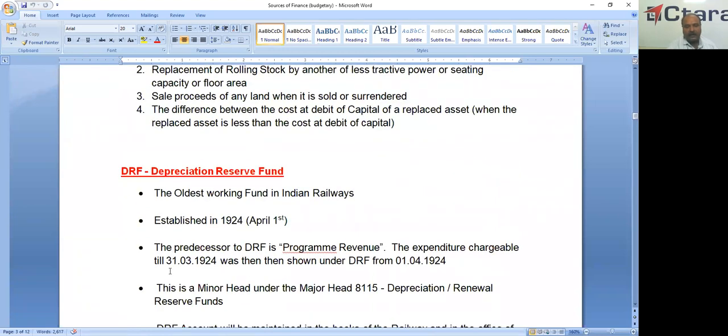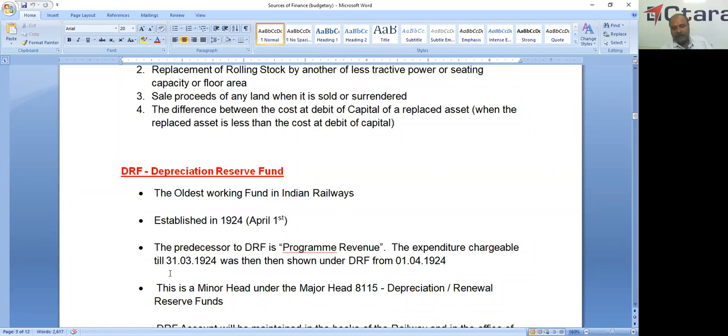Now we'll check the DRF. This is very important: the Depreciation Reserve Fund. This is the oldest working fund in Indian Railways, established in 1924. The previous name of the DRF was the programme revenue. So whatever expenditure was chargeable up to 31/3/1924, it is carried forward to DRF from 1/4/1924.